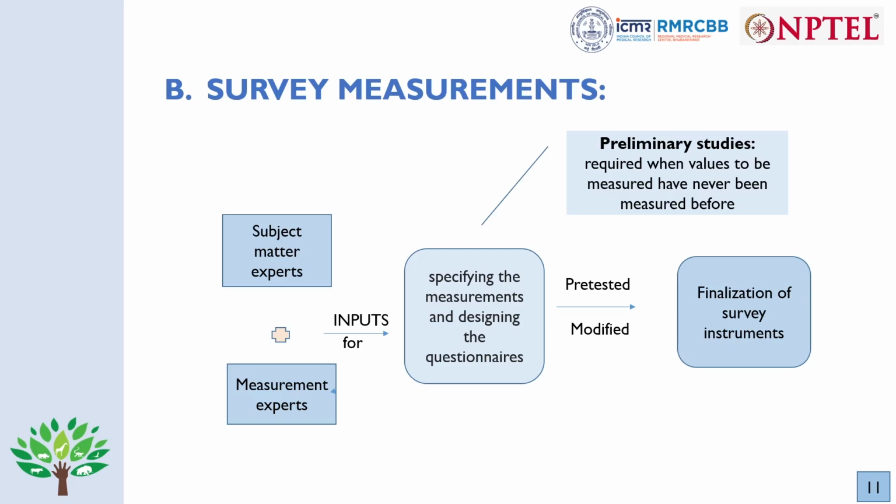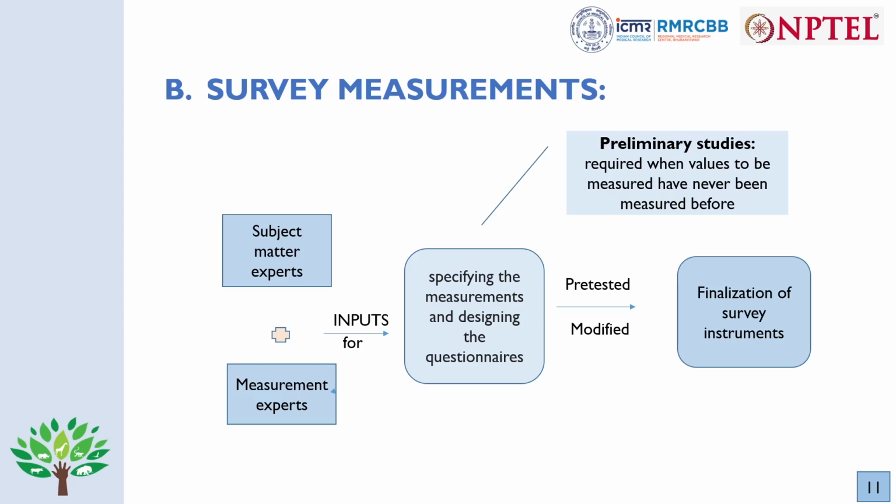We have the subject matter experts and the measurement experts. They will give their inputs based on preliminary studies, or they will conduct some study to find out the specific measurement values that are needed, and they will design the questionnaire. Based on that they will pre-test it, modify it, and finally a survey instrument will be prepared.